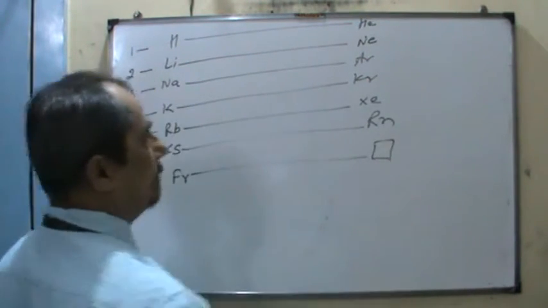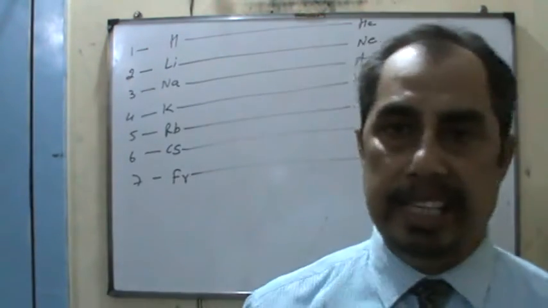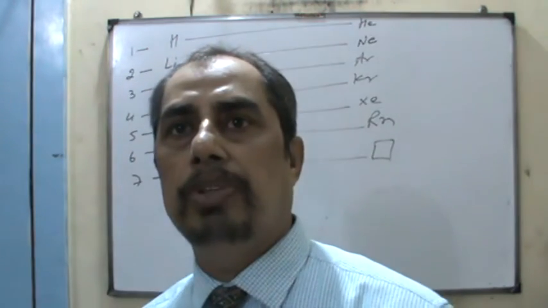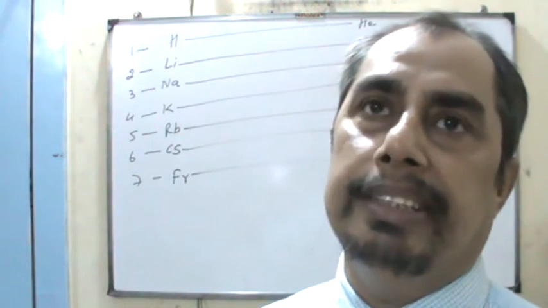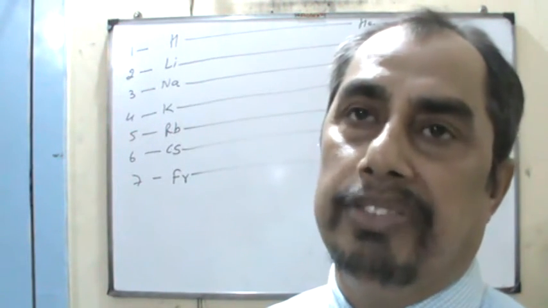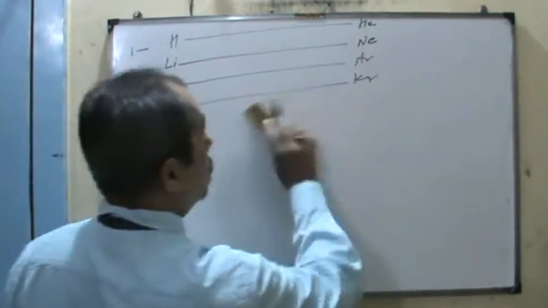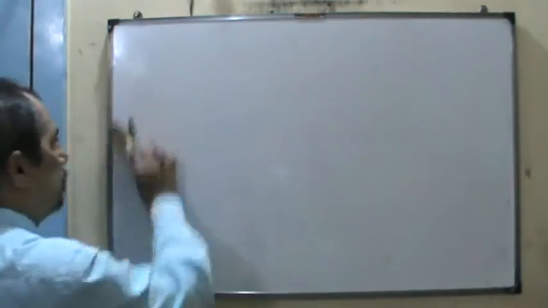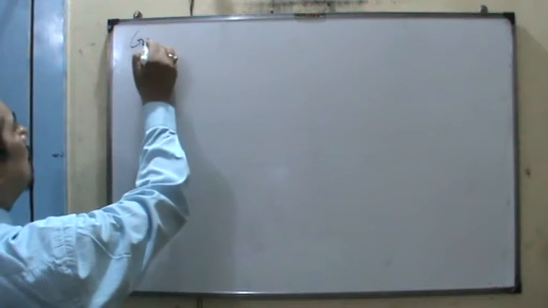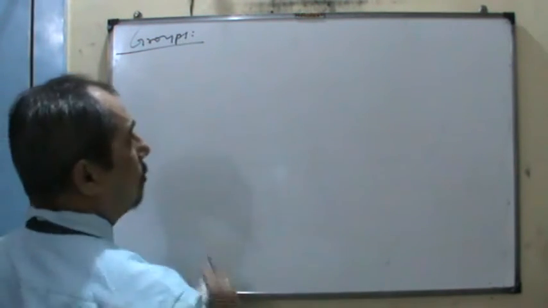So this is incomplete, no inert gas is discovered yet. So helium, neon, argon, krypton, xenon and radon. And on this side, first period from hydrogen, second lithium, sodium, potassium, rubidium, cesium and francium. So in that way, horizontal rows go from LHS to RHS of the periodic table. Now groups. Vertical columns of the elements.